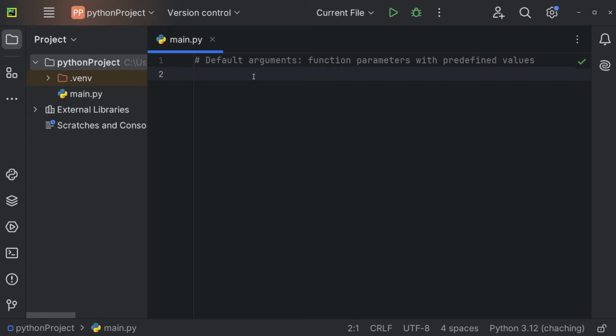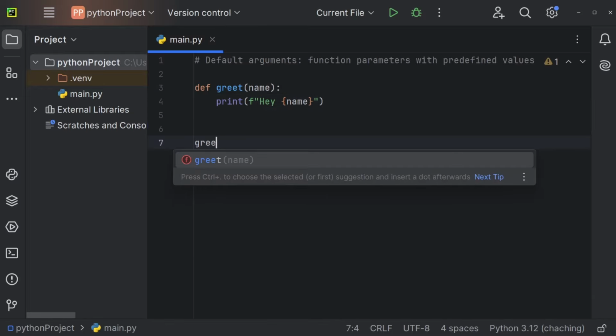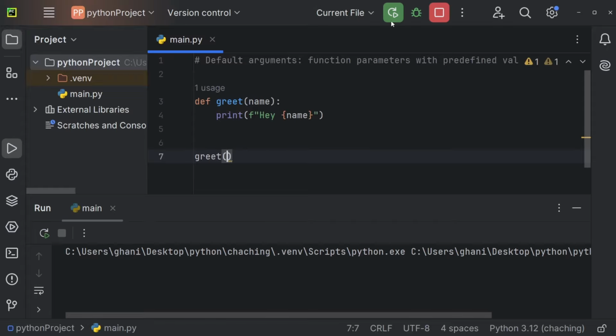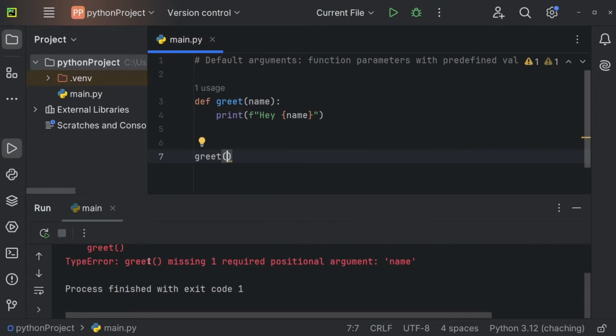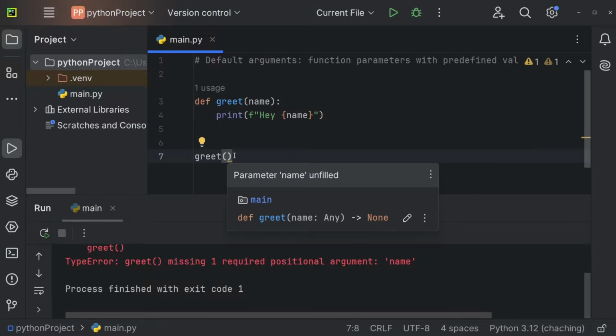Let's understand default arguments. So imagine we are having the greet function once again, so def greet, and we'll expect to get the name later on. And now we're just going to print an f string that says, hey, name. So we're just going to greet the user. So let's just execute greet. Let me run this, and you can see we're getting this error because we have one missing required positional argument. But maybe we do not want to pass a value right here.